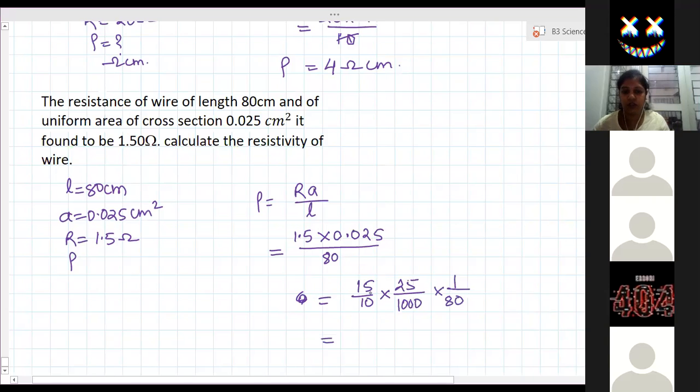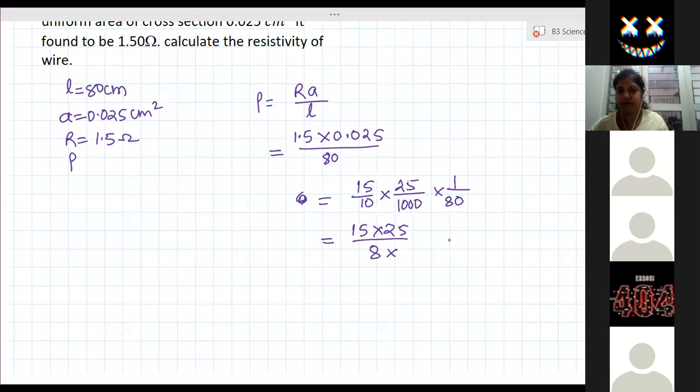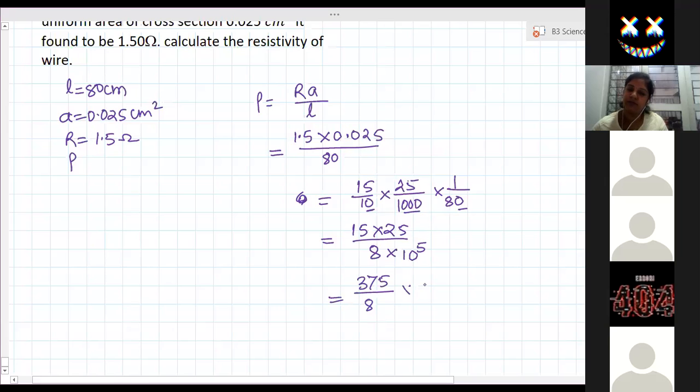Okay. So now this is 15 into 25 by 8, into 10 to the power 5 in the denominator, so 10 to the power minus 5. So 15 into 25 is 375 by 8, into 10 to the power minus 5.